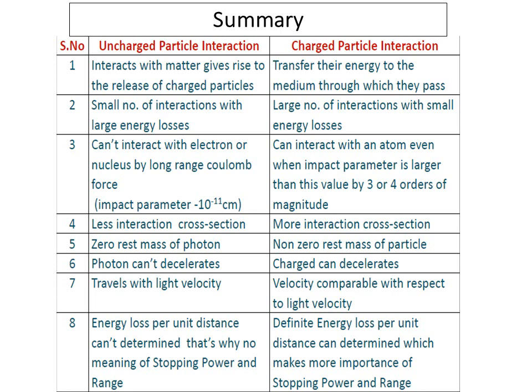But here you have the definite energy loss per unit distance that can be determined, which gives more importance to stopping power and range. So these two are the types of interactions which happen with the material when the radiations pass through.